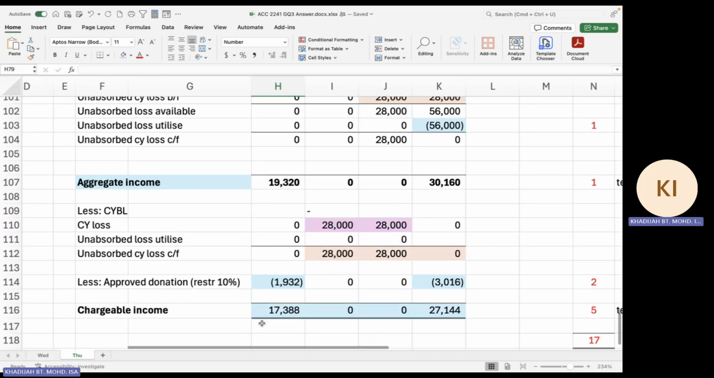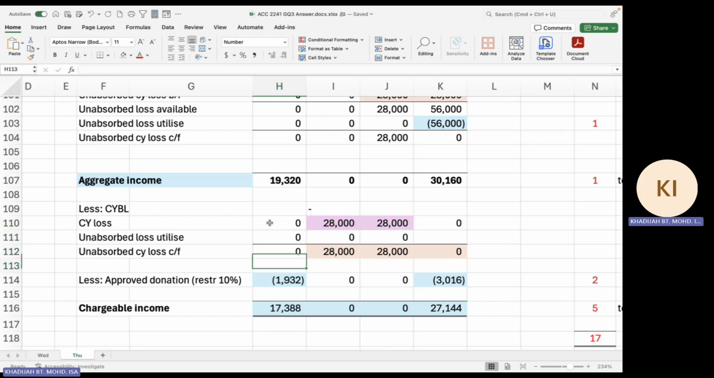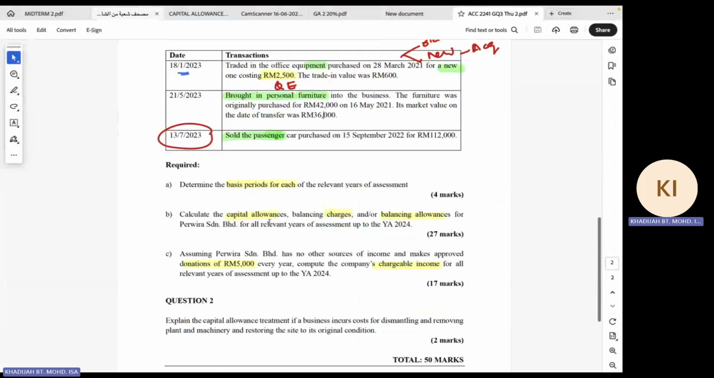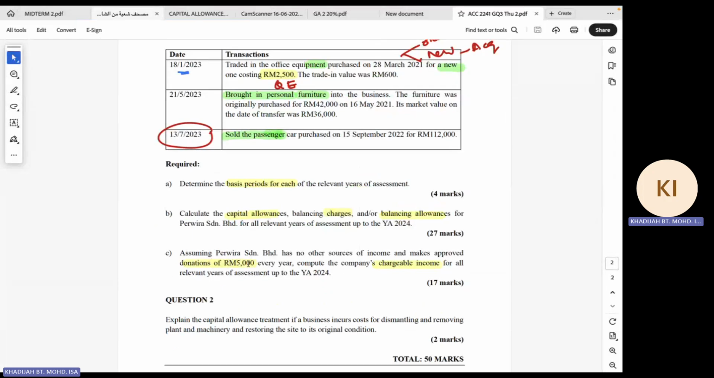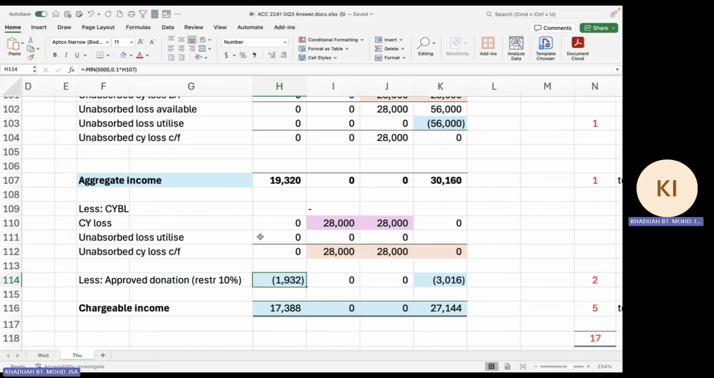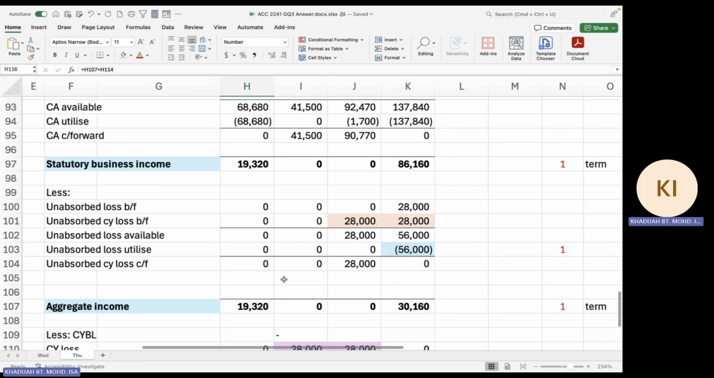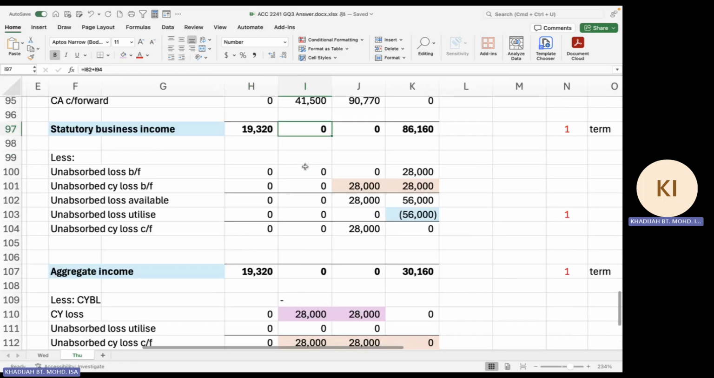So loss is 0. From there you have donations. Remember that it was mentioned that the company donated 5,000 ringgit every year. So even though you donated 5,000, your approved donation is always restricted to 10% of aggregate income. So you can only claim 10% of your aggregate income, which is 1,932, giving rise to a chargeable income of 17,388.